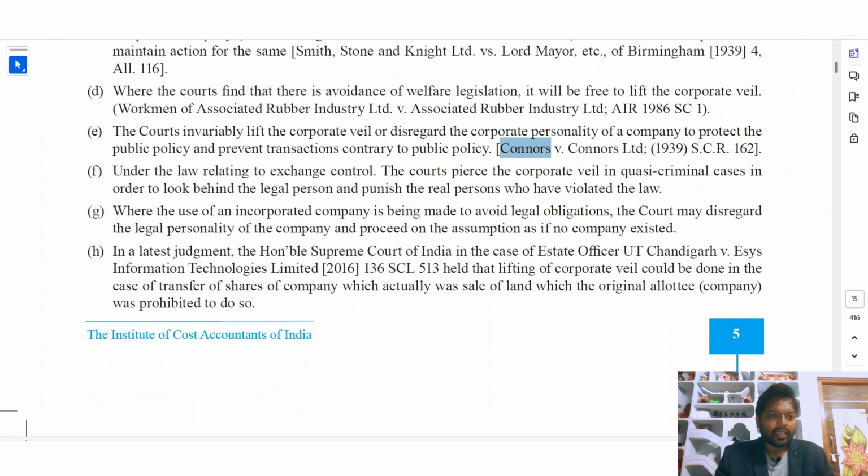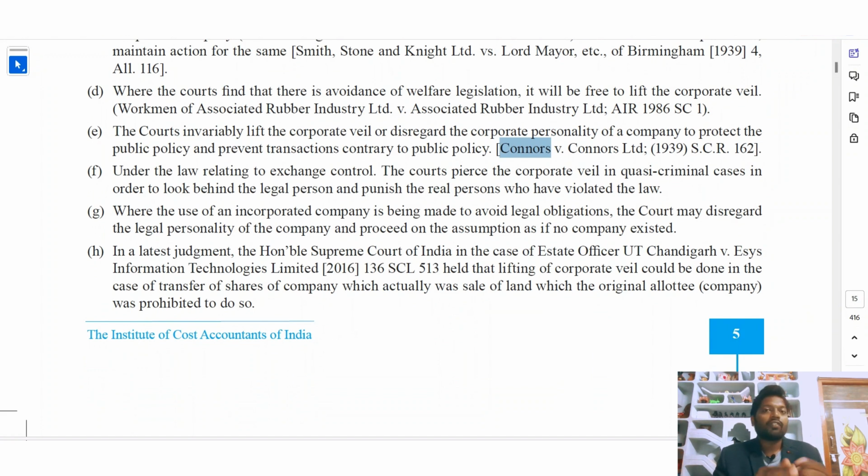In the latest judgment, the Honorable Supreme Court of India, in the case of Estate Officer, UT Chandigarh versus ESYS Information Technologies Limited, held that the lifting of the corporate veil could be done in the case of a transfer of shares of the company which was actually a sale of land, which the original allottee was prohibited from doing.